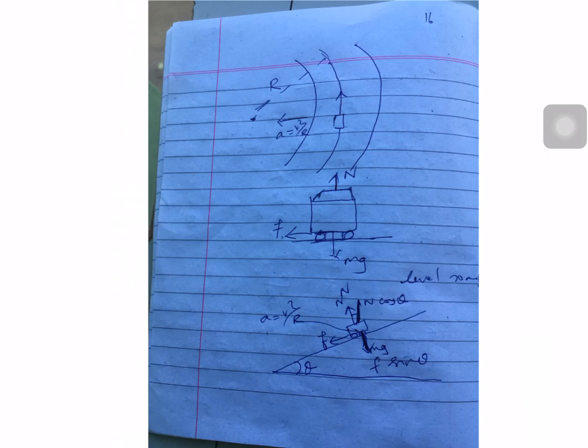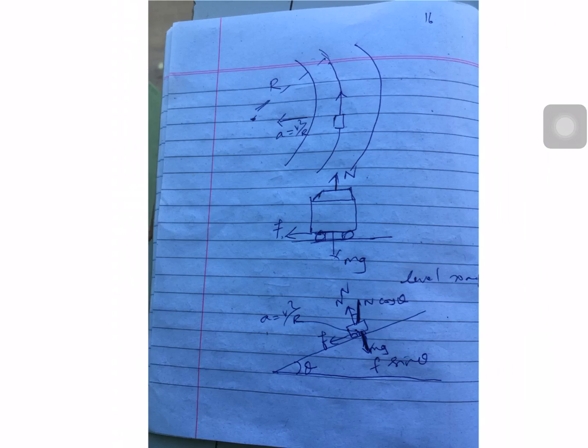In the same way, the third diagram shows a body or a vehicle moving on a banked road. What happens? The weight of the body acts vertically downwards, mg, and the opposite. I mean, according to the third law, every action has an equal but opposite reaction, so the reaction acts vertically upwards. But here I showed that the normal force N is resolved into two components.